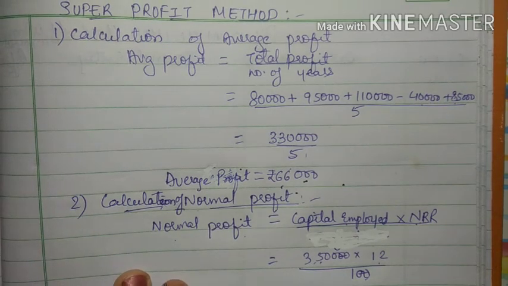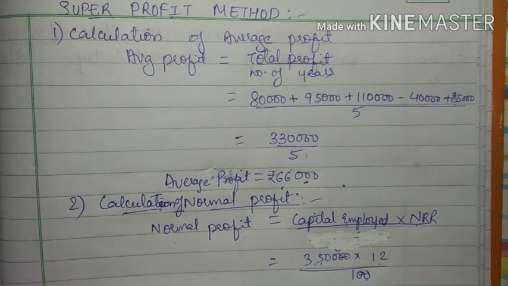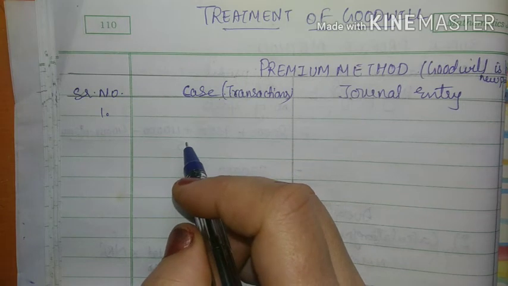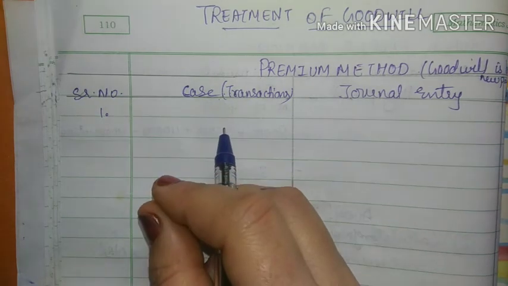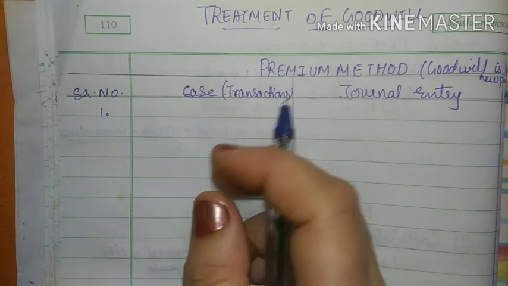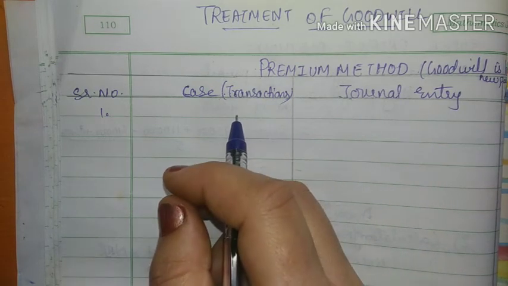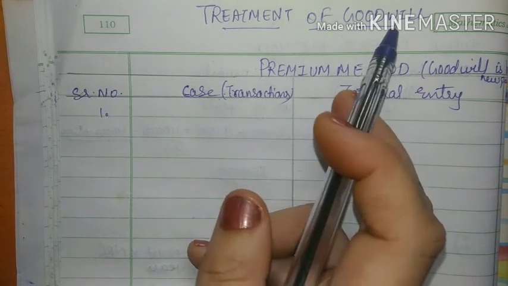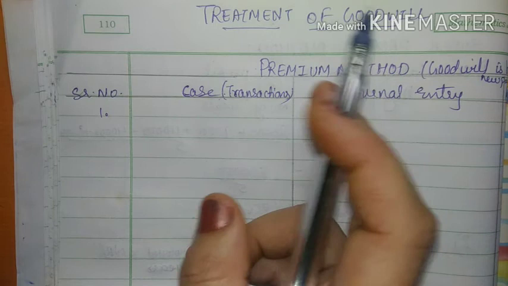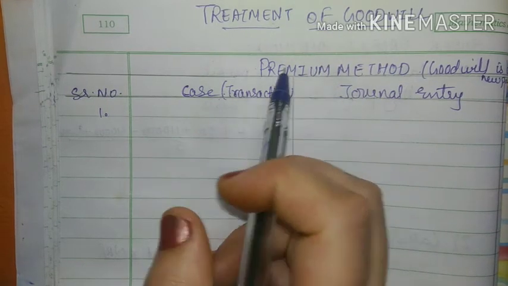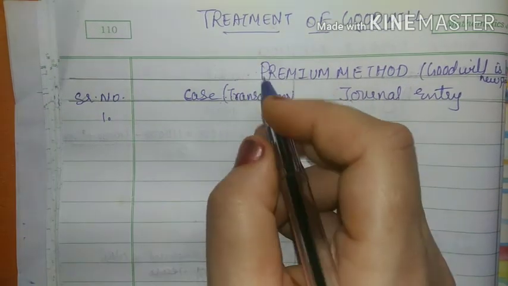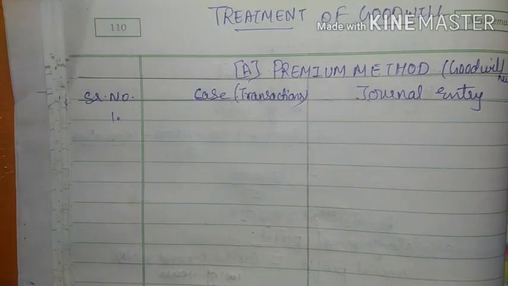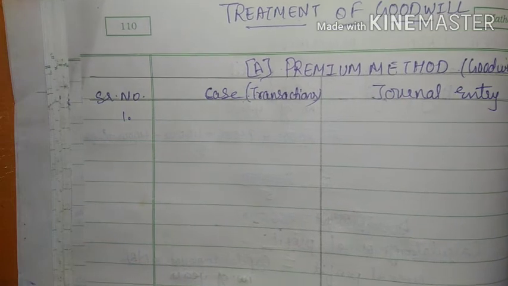Now we will learn about the treatment of goodwill. When a new partner enters into the business, along with capital, he also brings the goodwill. So how to record this goodwill in book of accounts while the new partner is admitted in the business, that is called treatment of goodwill. Means what will be the journal entries for goodwill during the admission. Okay, so basically it has two methods. The first method is called premium method. In premium method, there are three ways in which goodwill can be recorded.